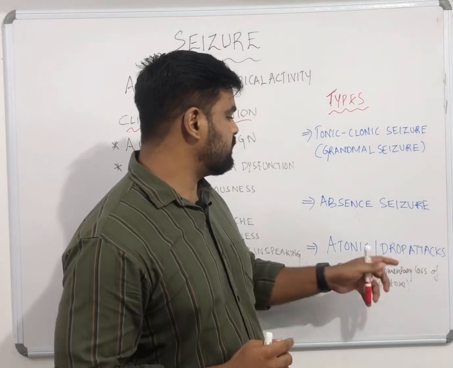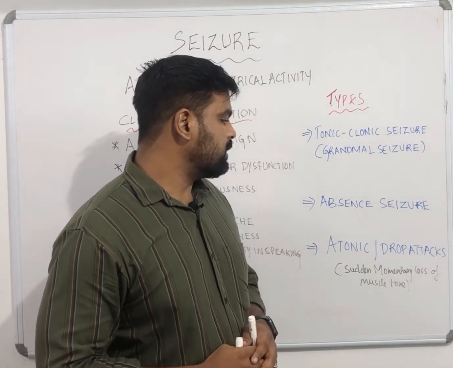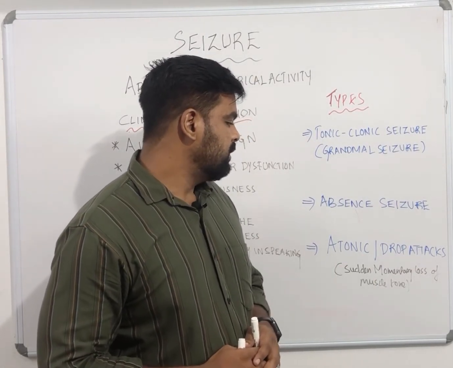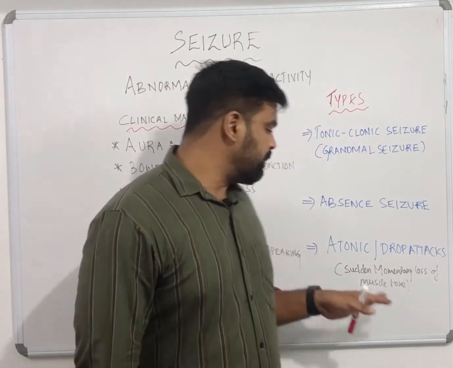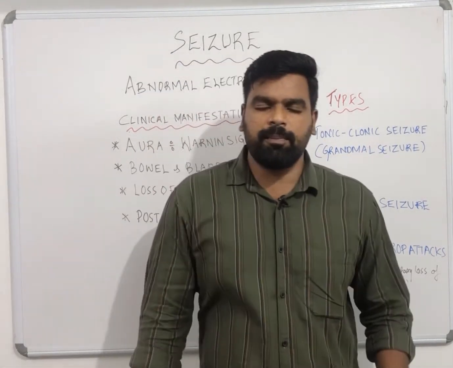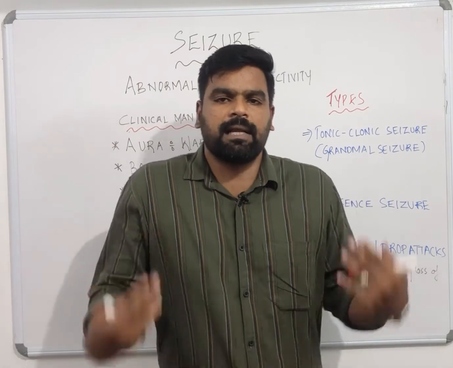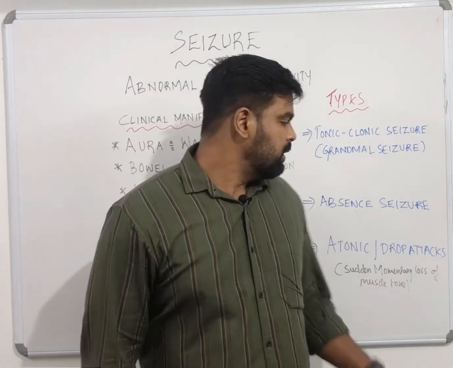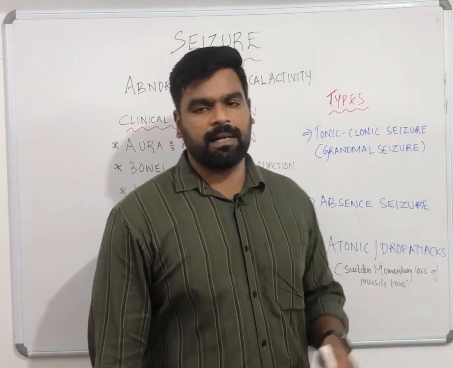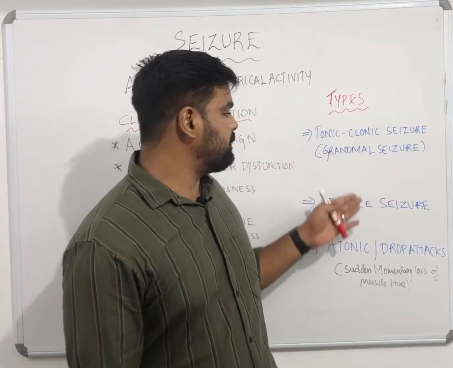And the last type of seizure is atonic seizure, or drop attacks. Suddenly the patient's muscle tone will be altered and suddenly the patient may fall on the ground. So it is called drop attacks. So these are the types of seizure.